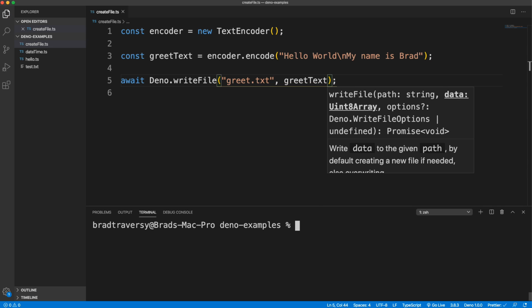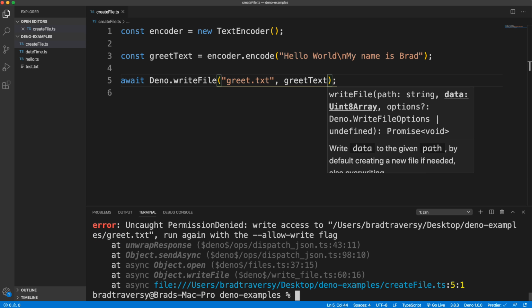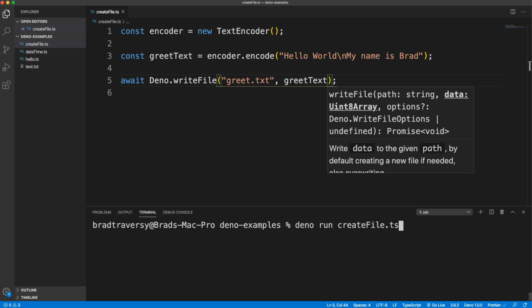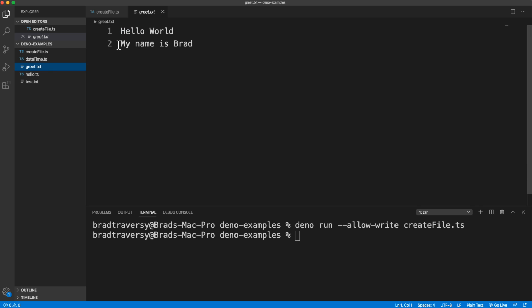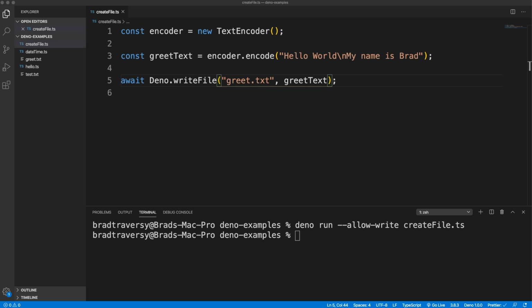Okay, so now we'll go ahead and we'll run deno run, and then createfile. And notice I'm getting an error here because I need to add the allow write flag because we're writing to a file, which might be a pain at first until you get used to it, but I mean, it makes it more secure overall, so it is worth it. And there we go. So now I have a greet.txt file, hello world, with a new line, and then my name is Brad. All right, let's say we wanted to read that file. So we'll create another.